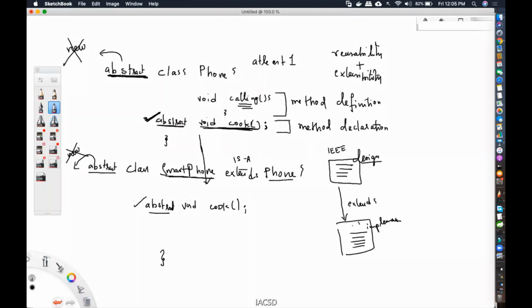If a class is made abstract, does it mean that there should be an abstract method inside the class? I'll repeat the question. If a class has a single abstract method, one or more abstract methods, then my class should be abstract. But is it true that if there is an abstract class, then there should be an abstract method in it? True or false?